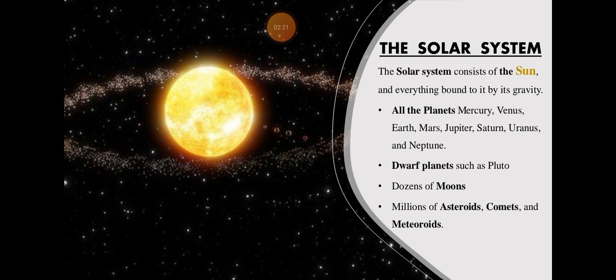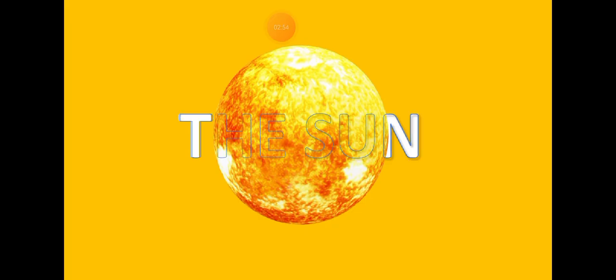Then we are coming towards dwarf planets such as Pluto. Now here we are telling what things bind to the solar system. First of all, the planets and dwarf planets like Pluto, Ceres, Eris or Makemake, and all those other dwarf planets bind to the sun. Dozens of moons, a lot of moons. Millions of asteroids, comets and meteorites. Now the sun, so we are going to study regarding it.